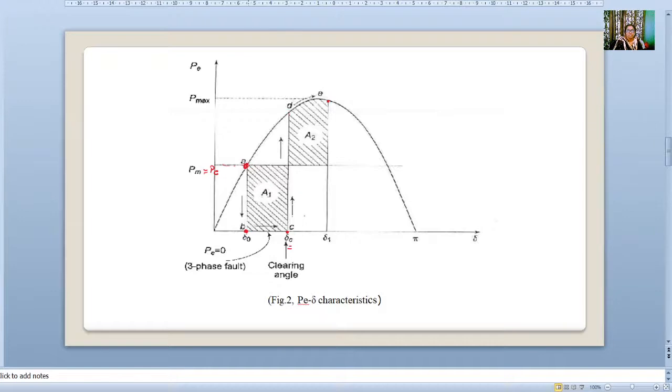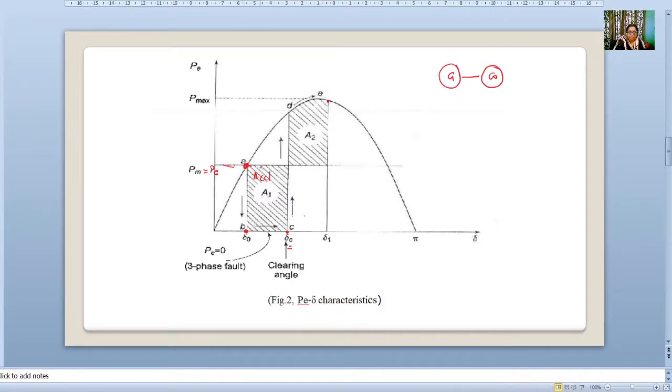As the electrical output goes to 0, mechanical input is there, so this is our accelerating area. This is a generator connected to the infinite bus. In case of a motor, this will be reversed, and this will be the acceleration area. Now here we have considered a generator connected to the infinite bus.